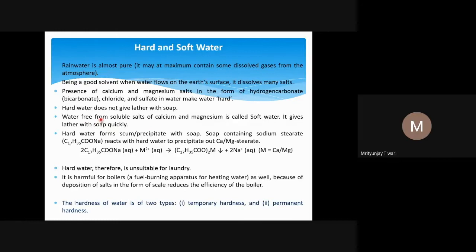So hard water forms a precipitate with soap. Why does it form a precipitate? Because of the soap, because we know that in forming soaps we use fatty acids. One kind of chemical is called fatty acids, and when these fatty acids form different kinds of bonds with glycerol and some other molecules, they form lipids, and if phosphate is attached, they form phospholipids.